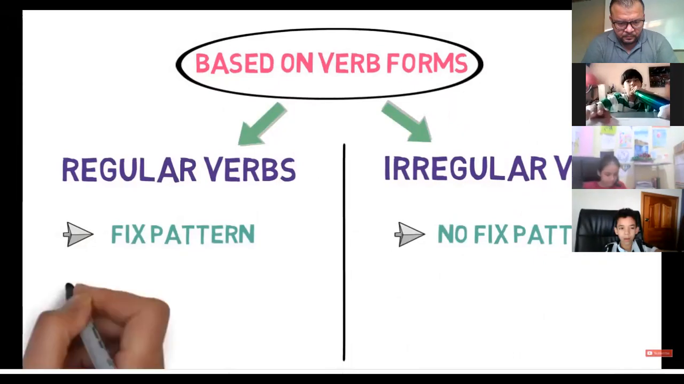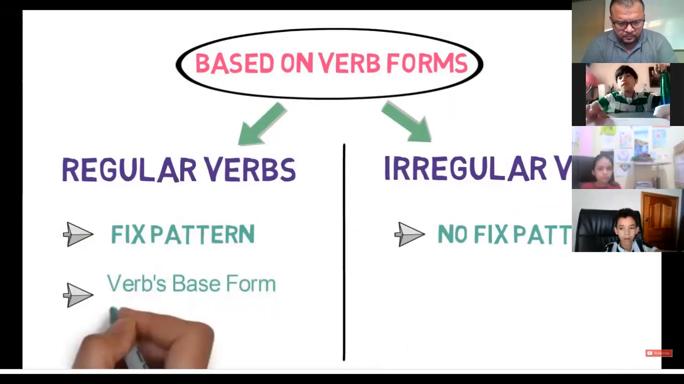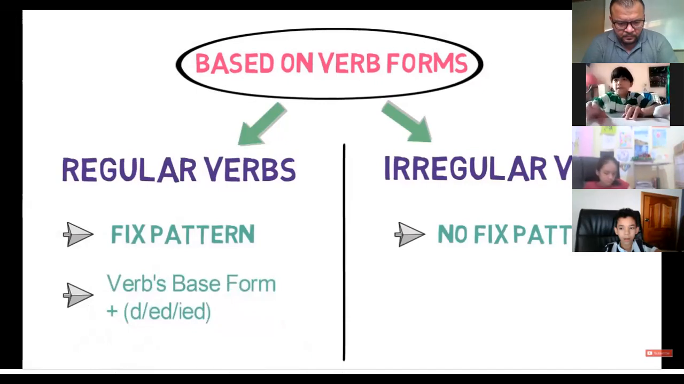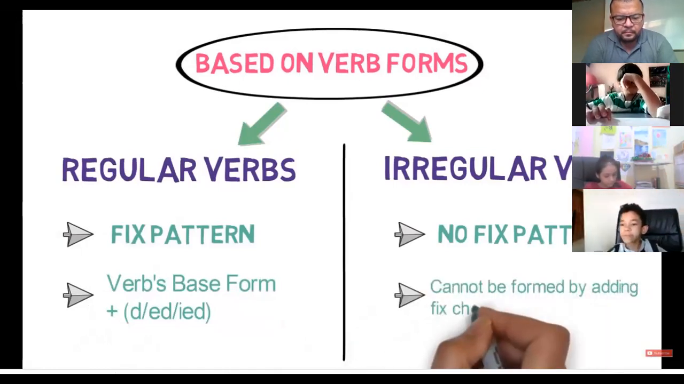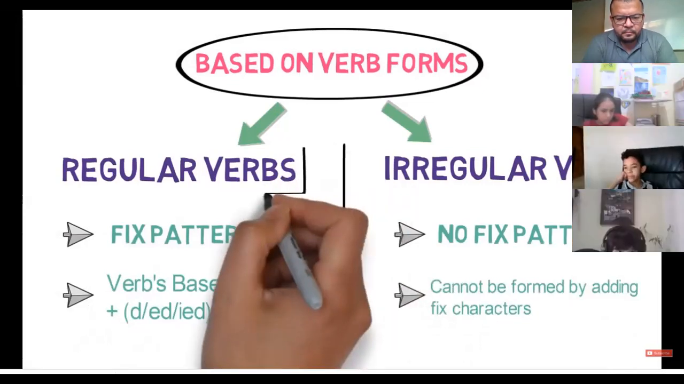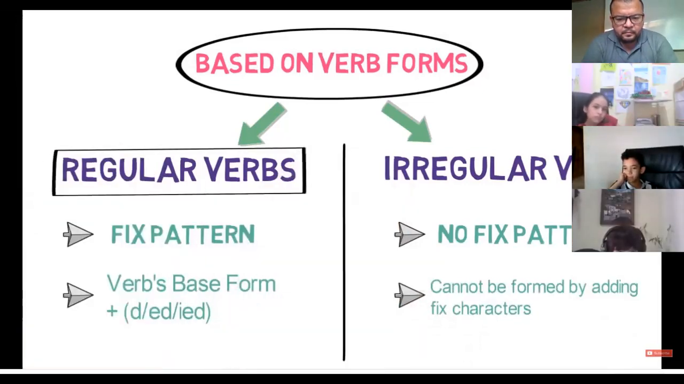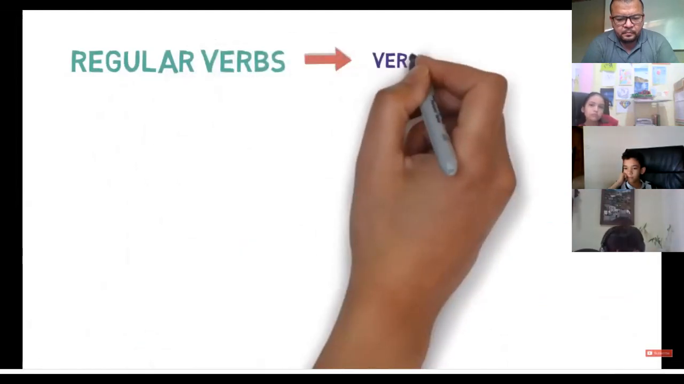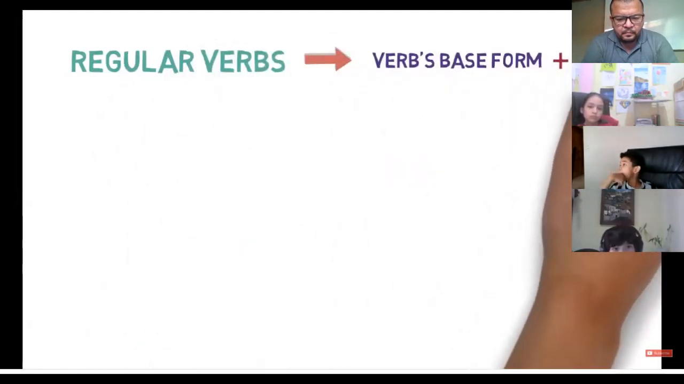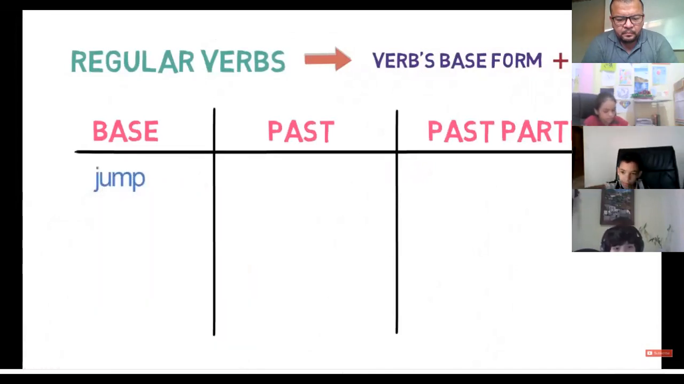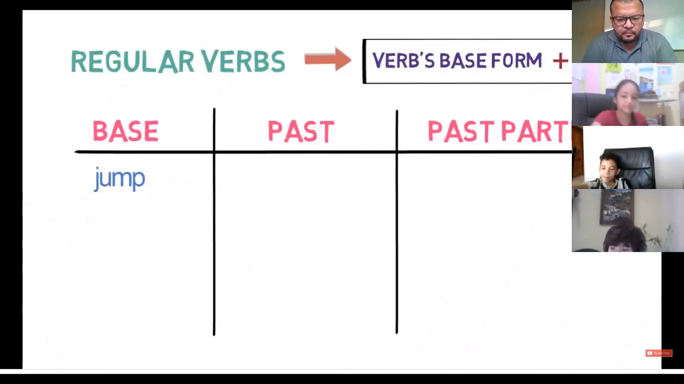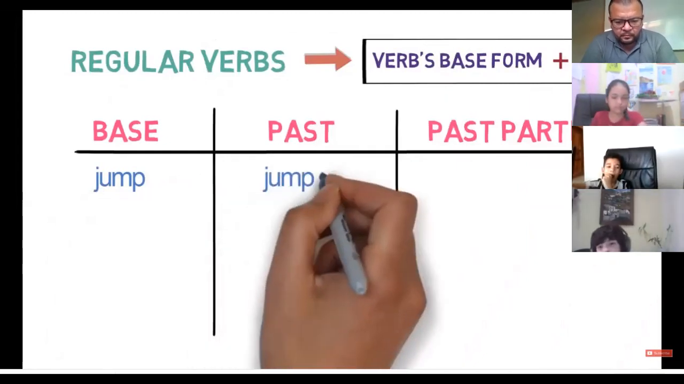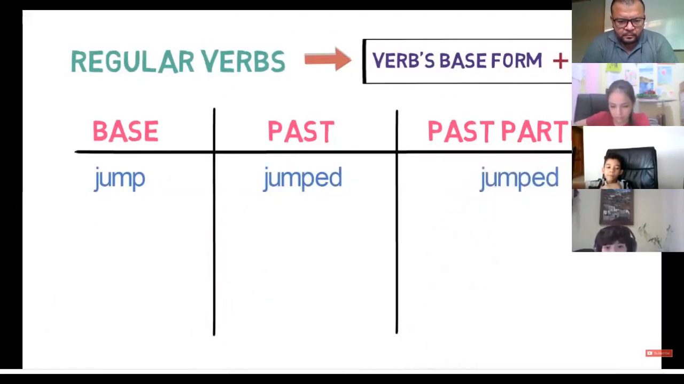Regular verbs are formed by adding ed, d, or ied to verb's base form as per the last character in the verb. As irregular verbs do not follow any such pattern, we cannot form the irregular verbs just by adding a specific character. Let's now understand how regular verbs are formed. Most regular verbs are formed by adding ed to the base form of the word. Let's take example of verb jump. We add ed at the end of the word to get the past or past participle form. So, jump becomes jumped in past and past participle form.